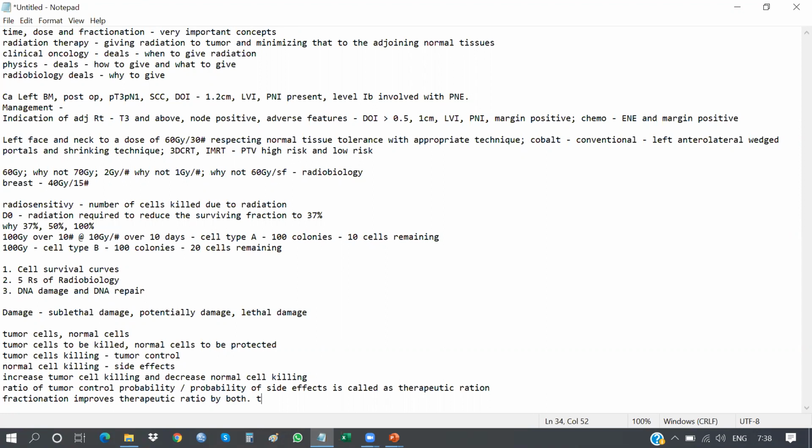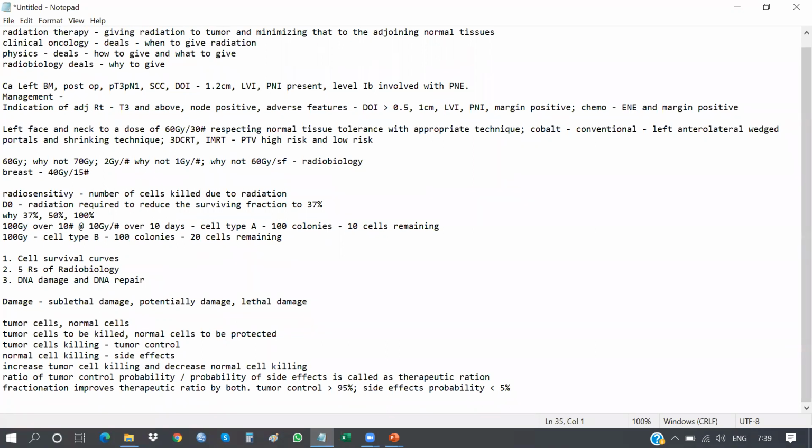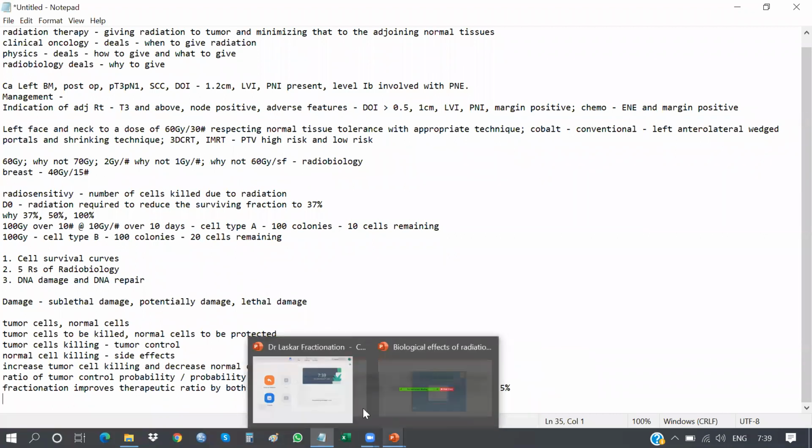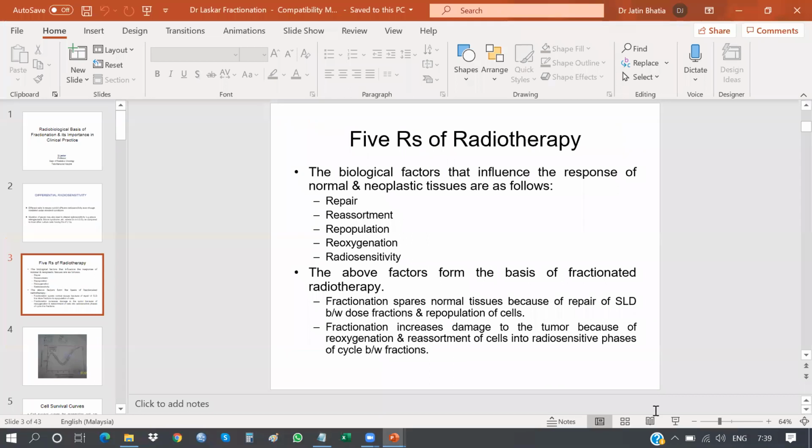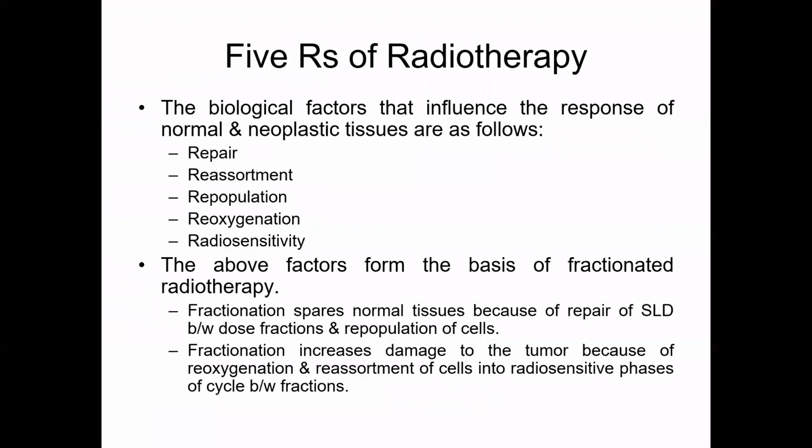The accepted tumor control is more than 95% and side effect probability is less than 5%. Okay, so remember that. So how fractionation helps, we will see ahead.